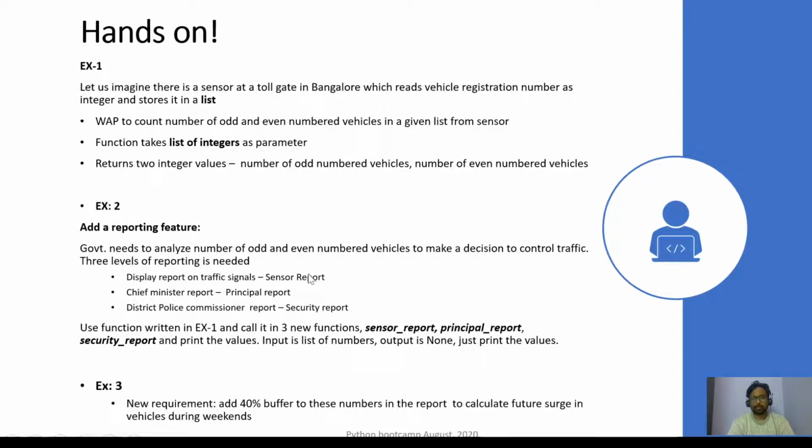That means you don't have to write the logic in each of these functions. You need to write a simple function which gives you even numbers and odd numbers. The function will take in a list and then it will return two values. How to return two values from a function? Just learn it online.